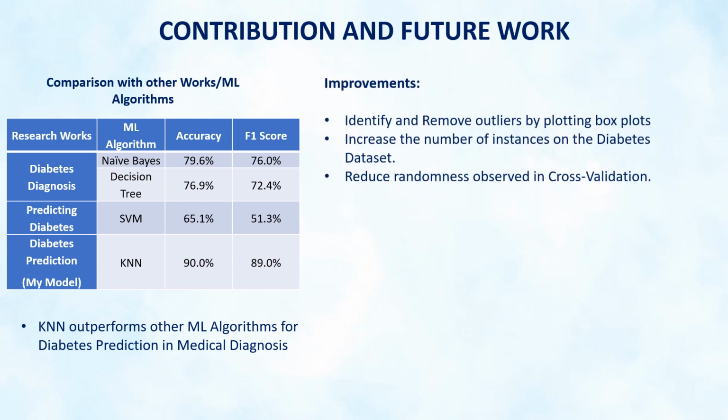Future improvements of my model include identifying and removing outliers by plotting box plots, increasing the number of instances in the diabetes dataset, and reducing randomness observed in cross-validation.